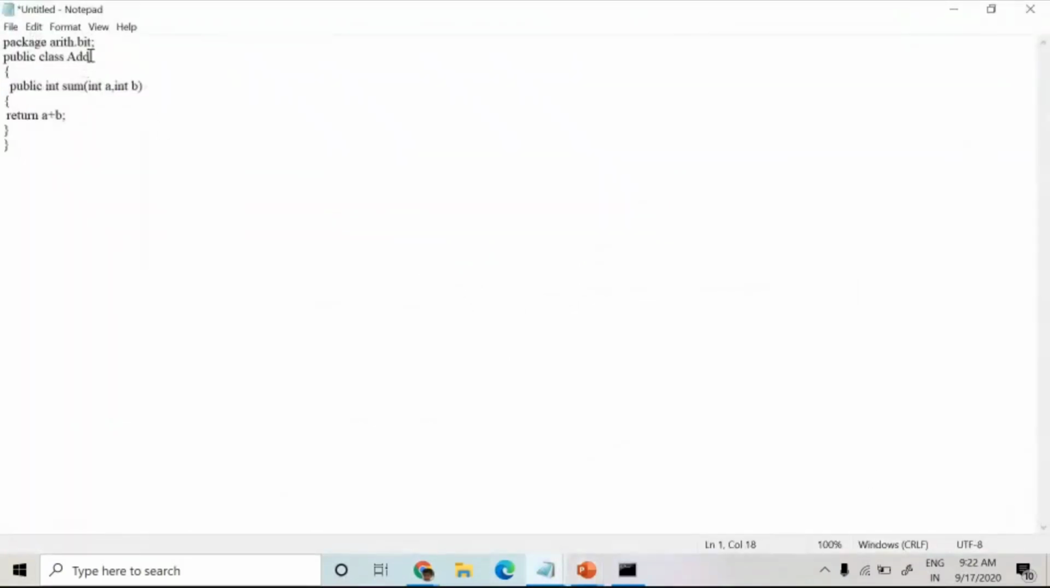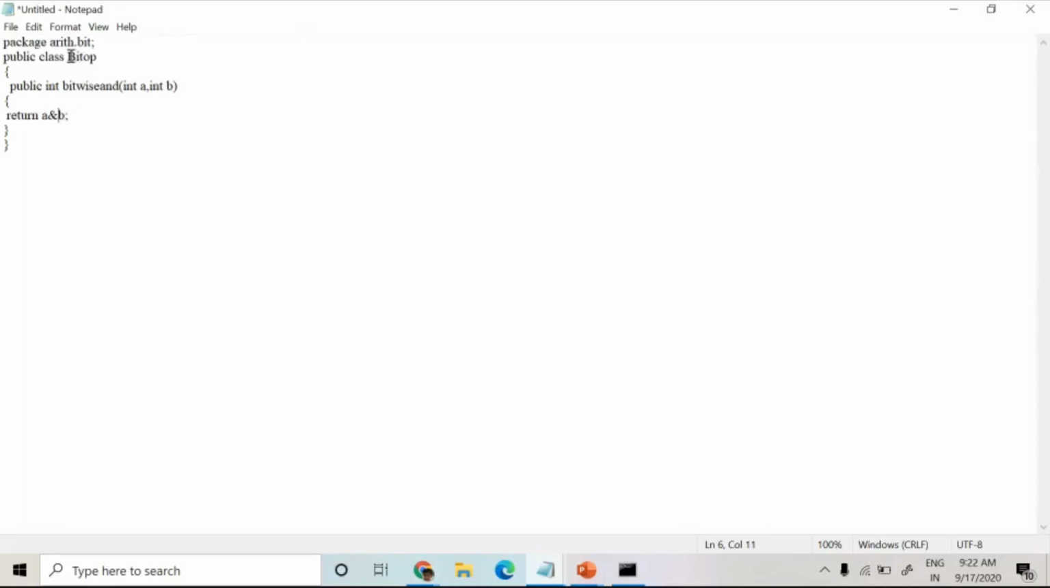Okay, and then here I have one class, BitOperation. The function name is bitwise and. Okay, so now what am I going to return? I'm going to return A and B.